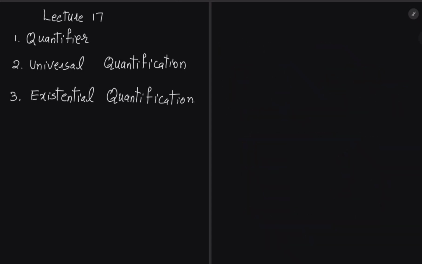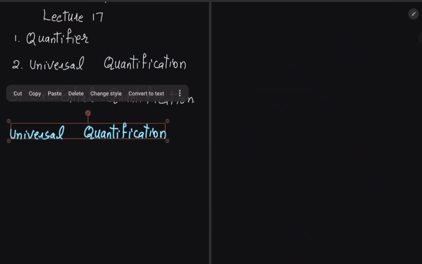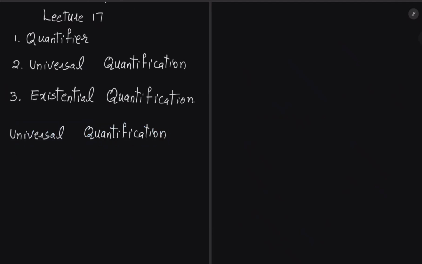The first definition is universal quantification. Let me just copy that to save some time. So this is universal quantification. It is written like this.